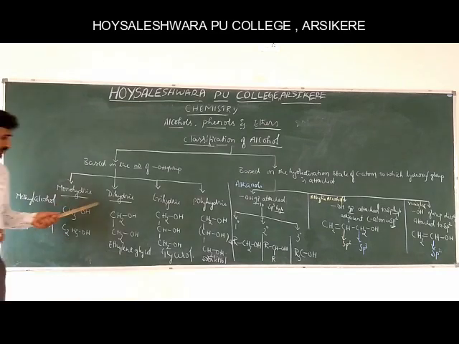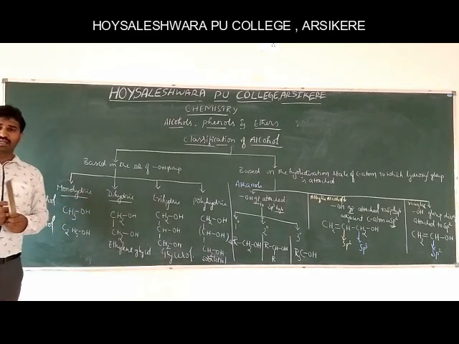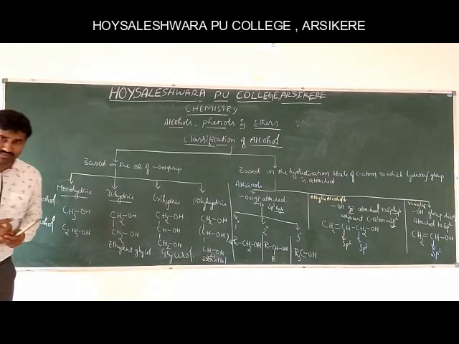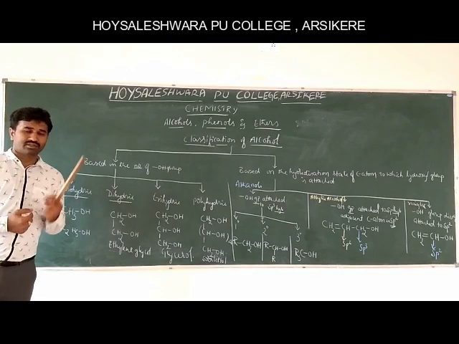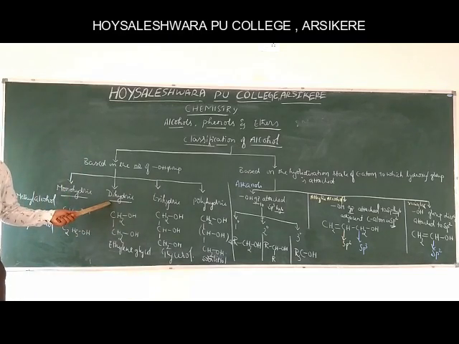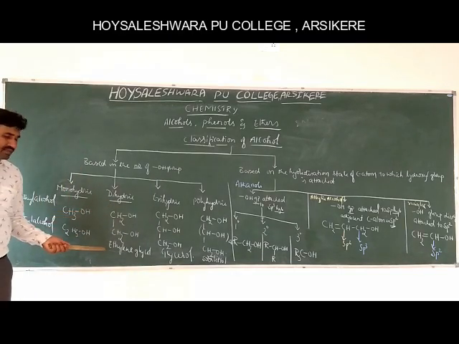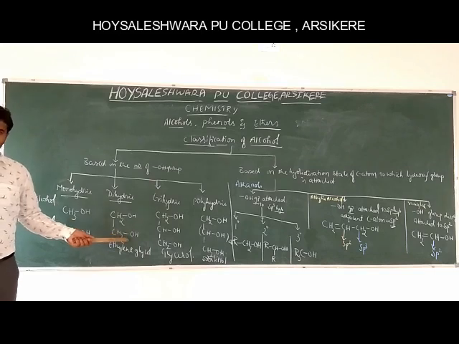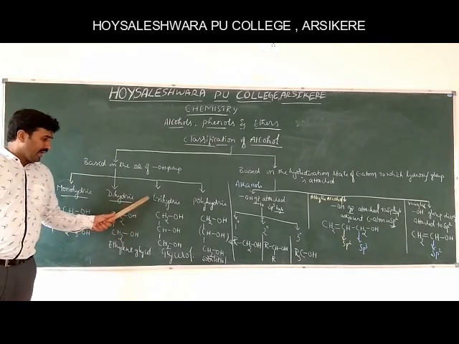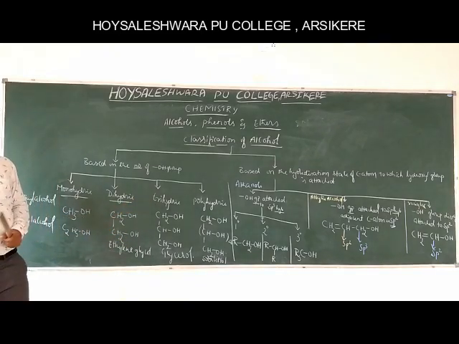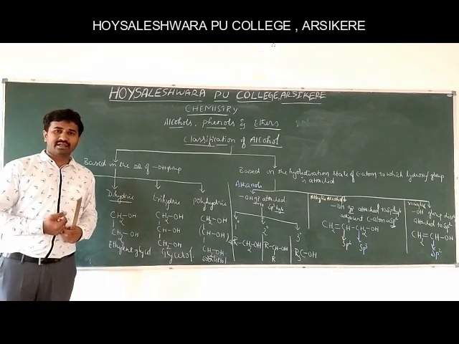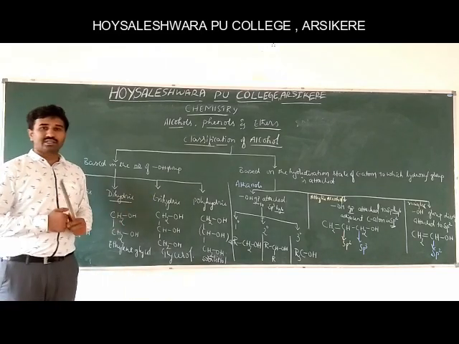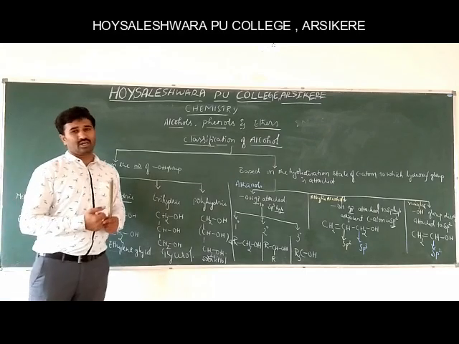Similarly, if the alcohol contains two hydroxyl groups, those are called dihydric alcohols. Example, ethylene glycol, the structure is CH2OH, single bond, CH2OH. If the alcohol contains three hydroxyl groups, those alcohols are called trihydric alcohols.